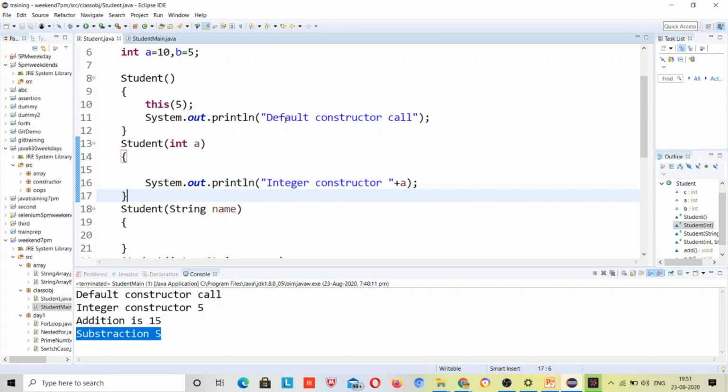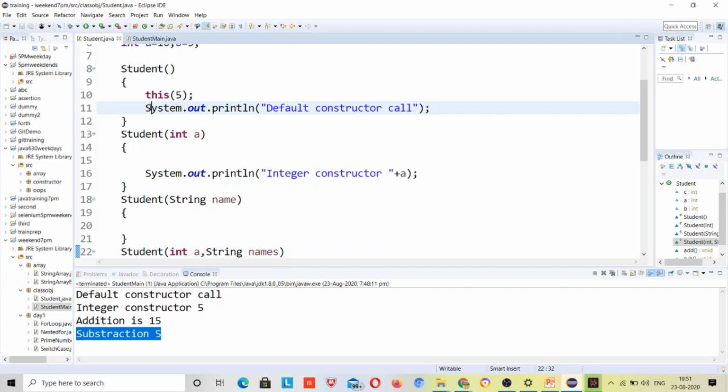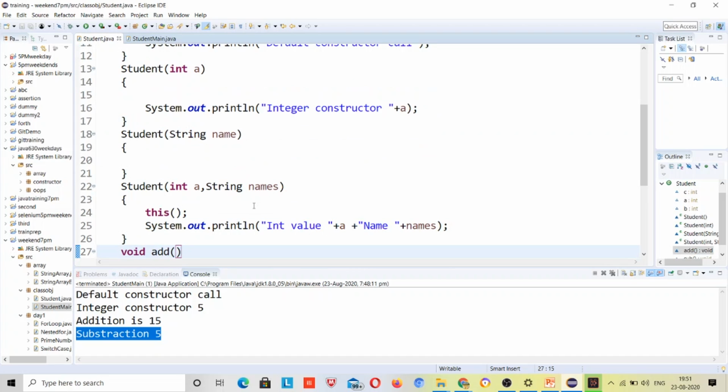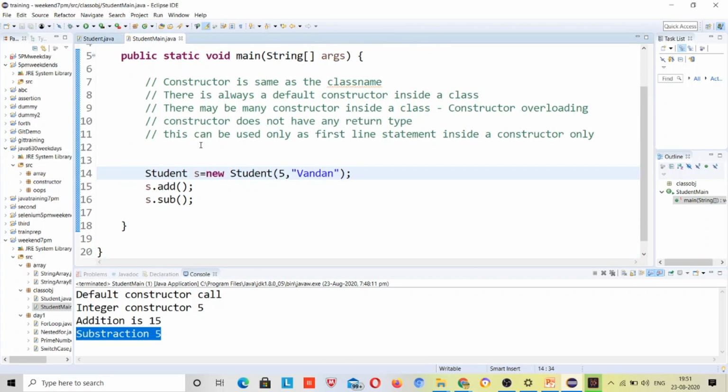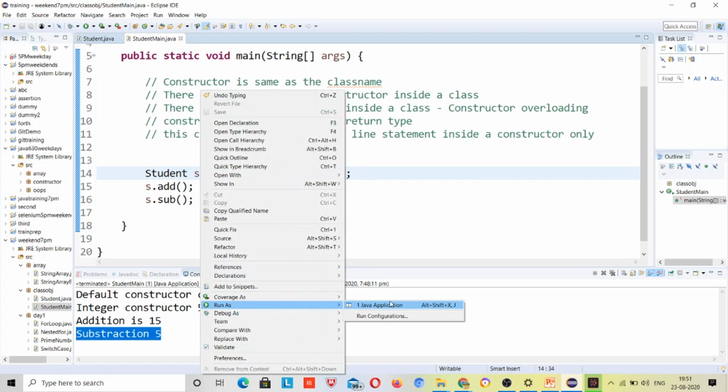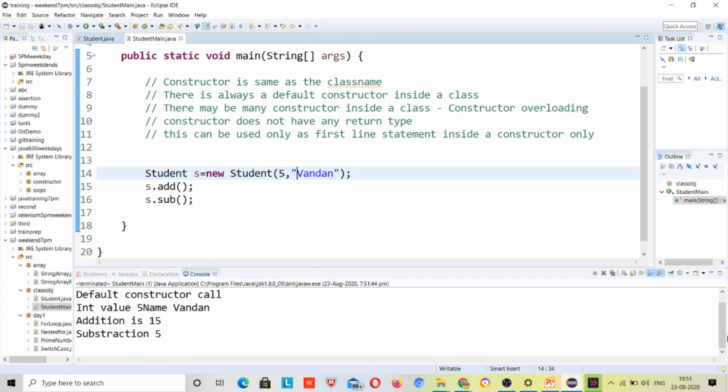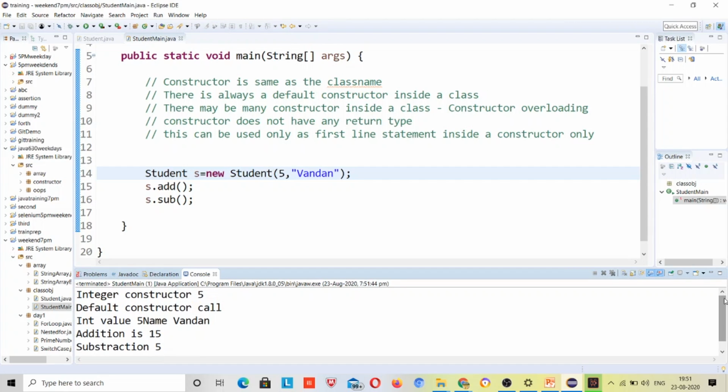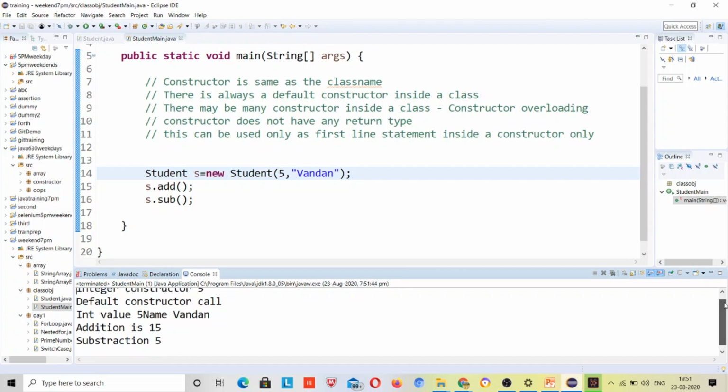So integer constructor, default constructor, and then from where it came, the one integer and one string constructor, it will print this line of statement. Then it will call their methods, add and subtract. Right, integer, default, and then your desired output.